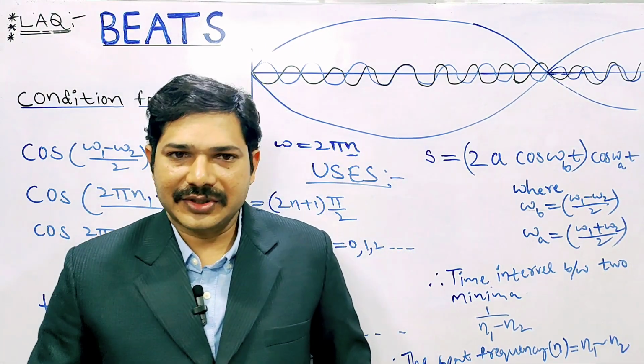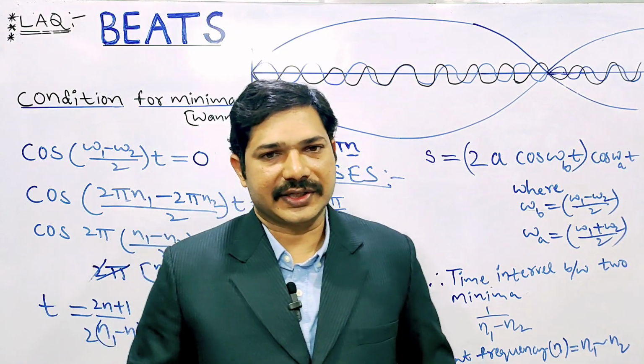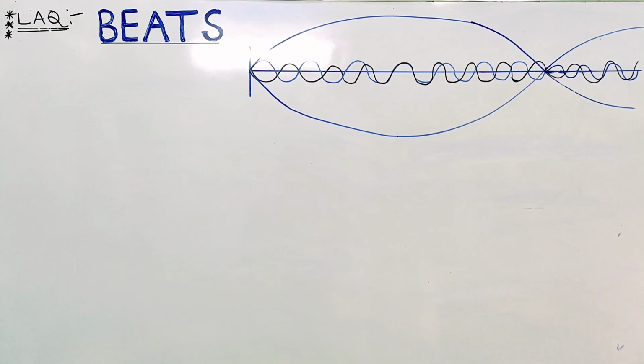Afterwards, problems also have chances of being asked, so I'll discuss the numericals now. First one: 2 organ pipes of length 65 cm and 70 cm respectively are sounded simultaneously. How many beats per second will be produced between the fundamental frequencies of the 2 pipes? Within the bracket, the velocity of sound is given, that is 330 meter per second.